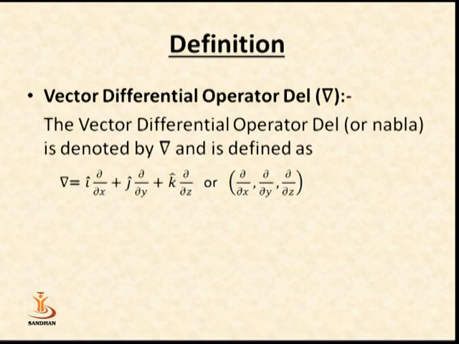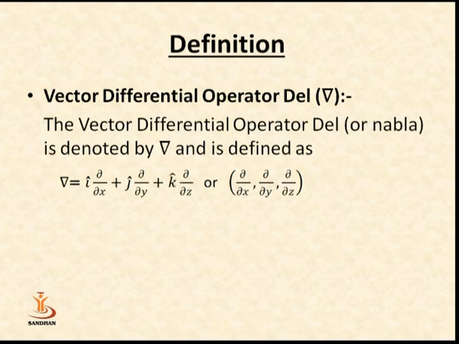Next definition, which is an important symbol of our lecture: delta, or called del, or nabla, the vector differential operator del.